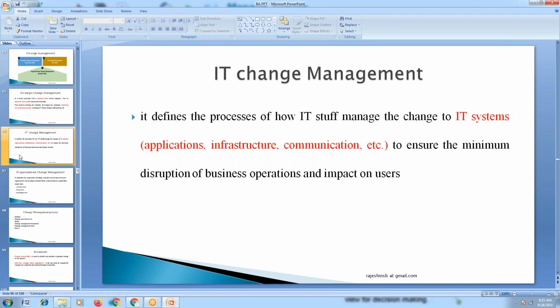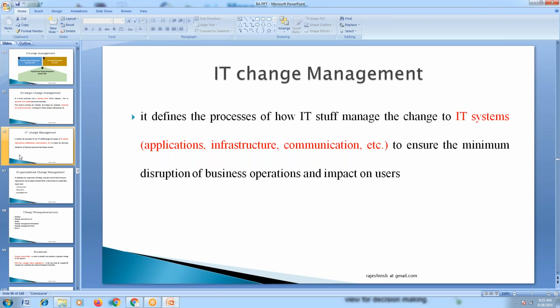So two different things we have to see, because requirement level changes are different. That is confined only to the particular requirements of the project which was already issued. But the changes you are making in the organization are different. Organizational level changes means existing applications were there, and now you are transforming to the next level. This is what we call organizational level changes, organizational level IT management changes. So these things, being a business analyst, we have to make sure. So we act as a change manager in this regard.